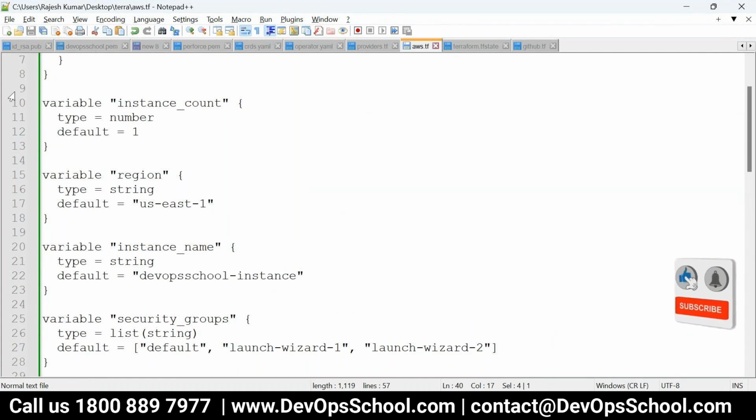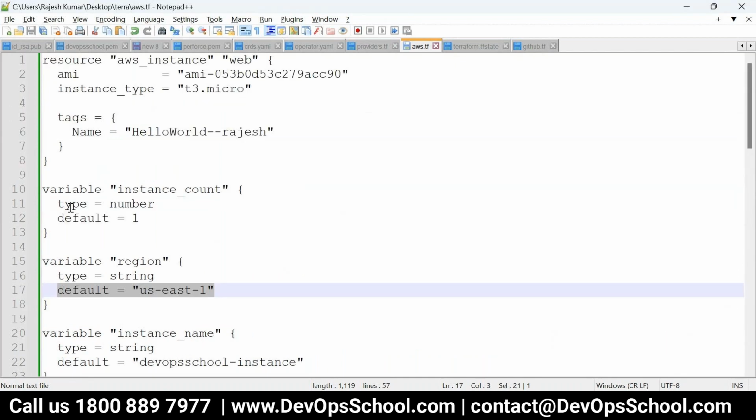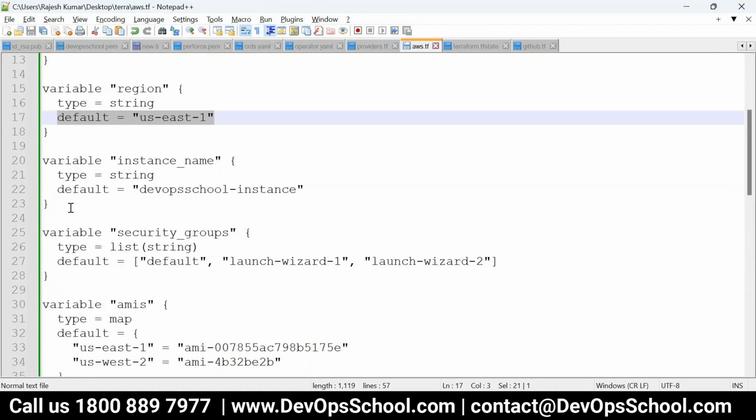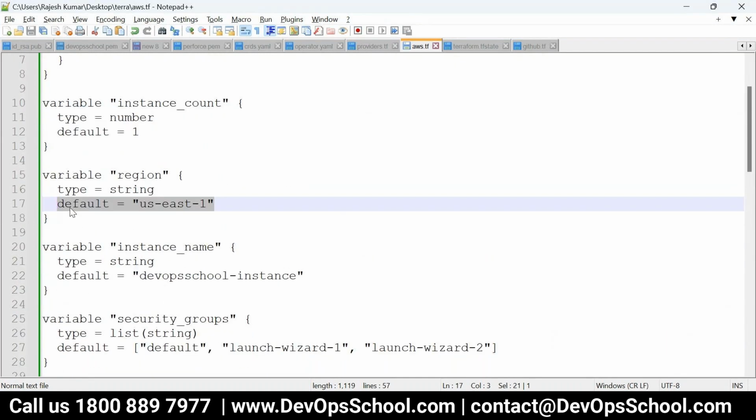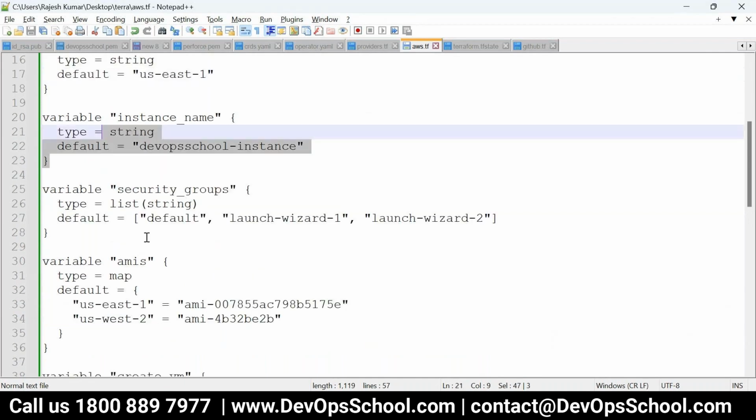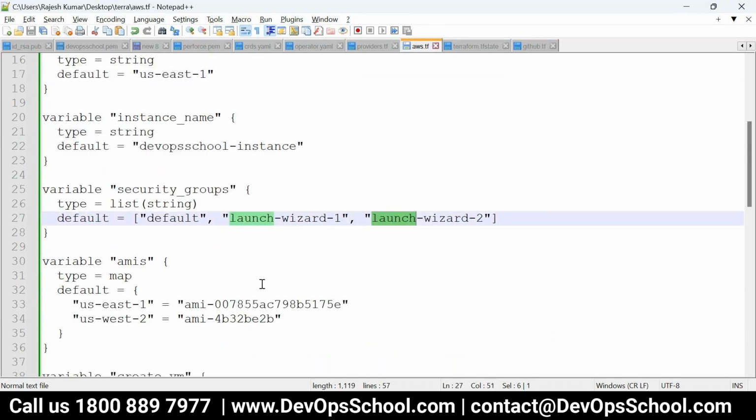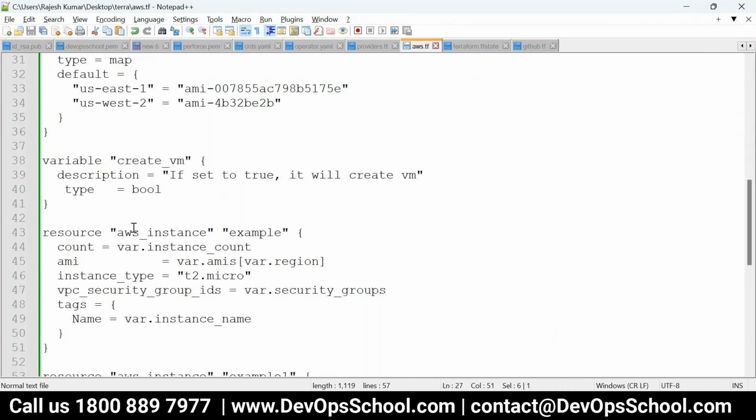Yeah, Rajesh, the default value should be always on the top of the file, or anywhere is fine? Anywhere, no problem, anywhere. But usually practice says put it on top of it. Okay. So here, this is the one for security group and all stuff like that. Now the next thing is how to use the variable.